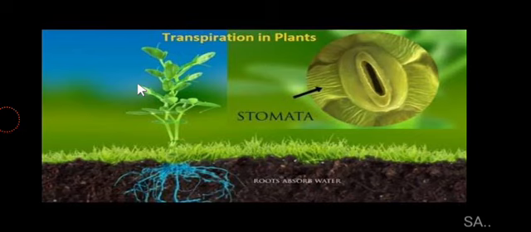So the excess water is removed in the form of water drops through these hydathodes, and this water is not a pure water. This is having certain nitrogenous compounds, certain amino acids in it, and this is how it is removed. And you can see during the night time then that the water droplets are accumulated at the edges of the leaf or the tip of the leaf. So this is basically the guttation.